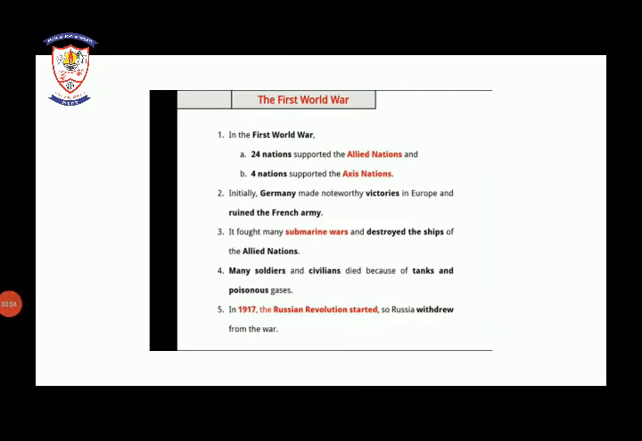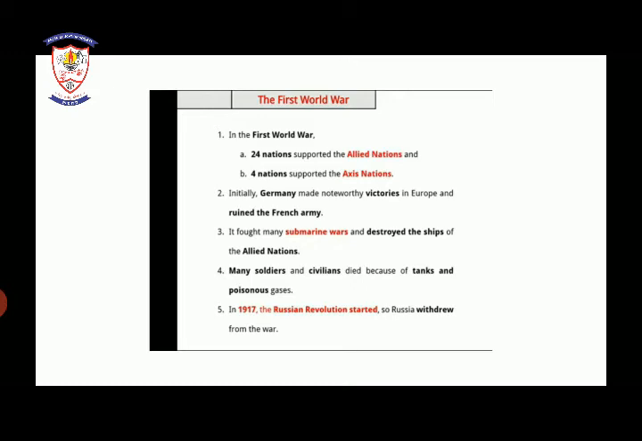So moving towards our next topic, which is the First World War. First point. In the First World War, 24 nations supported the Allied nations and 4 nations supported the Axis nations. As I've already explained to you in your online classes what Allied and Axis nations are. So we have seen that there were 24 nations in the Allied nations and 4 nations supported the Axis nations. Initially, Germany made noteworthy victories in Europe and ruined the French army.